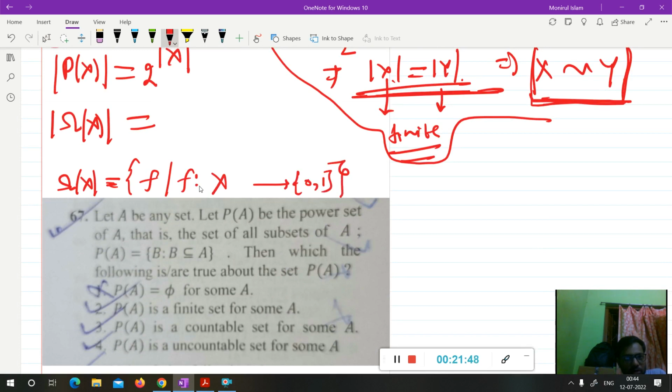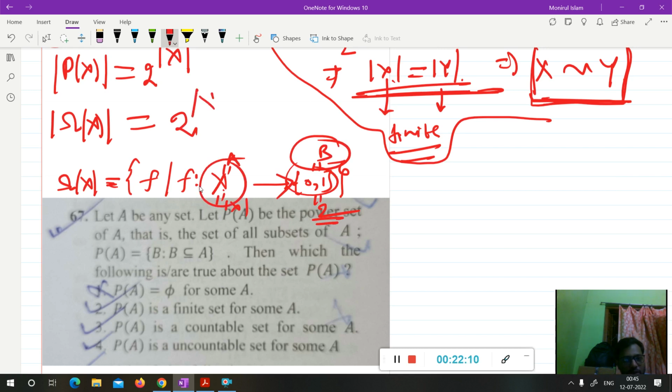Okay, so here A is this and B is this, and A has cardinality of X, and B has how many elements? The cardinality of B is 2. So the total number of functions from the set X to {0, 1} will be nothing but cardinality of B to the power cardinality of A, that is 2 to the cardinality of X, so both are same.